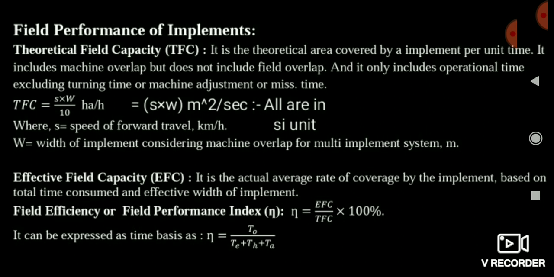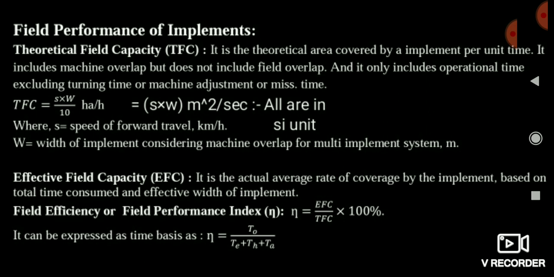And friends, the other term is effective field capacity, or actual field capacity. In actual field capacity we are considering the total time. Suppose some time it will take in turning the tractor, some time in filling the seed drills, and different time losses are happening during the field operation. So in effective or actual field capacity we are considering all those time losses.